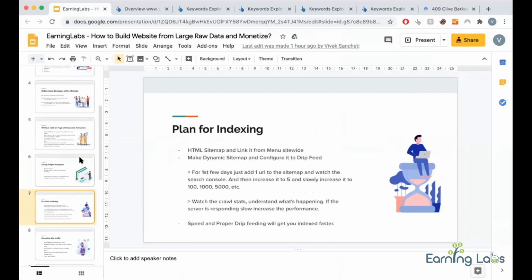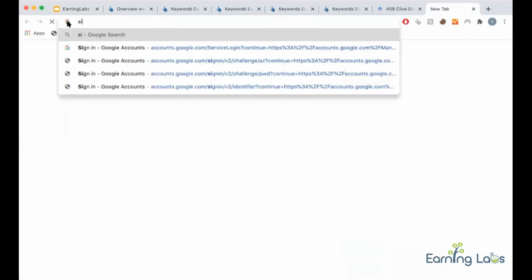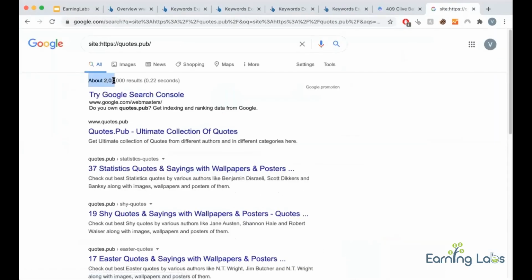Now the next thing is indexing. As I said, the more pages you get indexed in Google, the more chances you have of getting more traffic. If you see my index, there are around 2 lakh pages indexed. I increased this gradually. In the first 6 months, none of my pages were indexed. What happened was I dumped my whole sitemap into Webmaster, so Google didn't index. So what I did next was drip feed it.